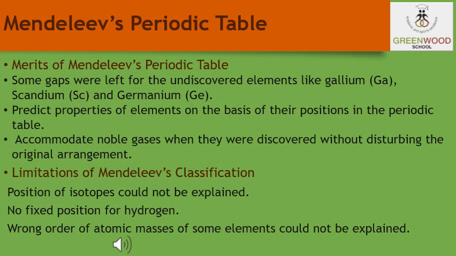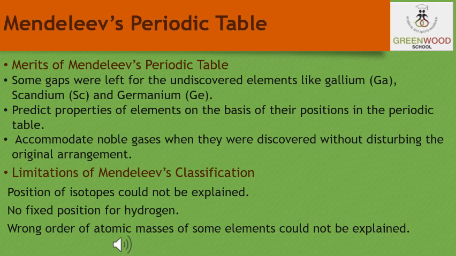So students, moving on, now let us discuss the achievements and the limitations of Mendeleev's periodic table. While developing the periodic table, there were a few instances where Mendeleev had to place an element with a slightly greater atomic mass before an element with a slightly lower atomic mass.